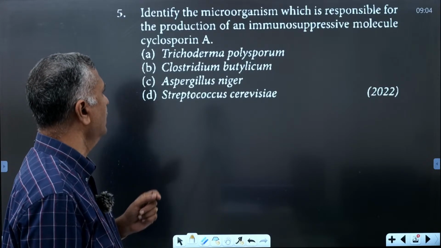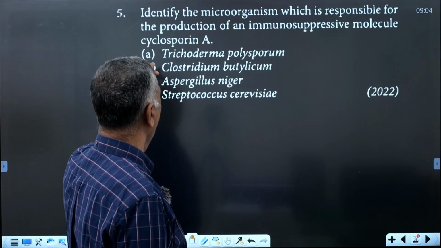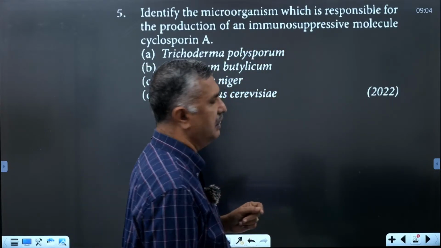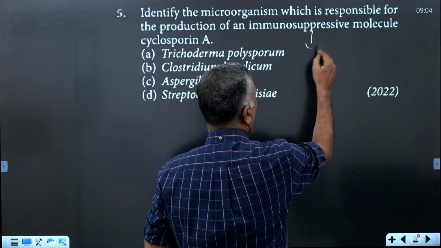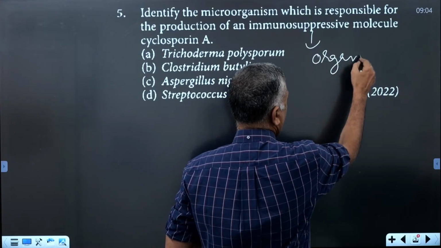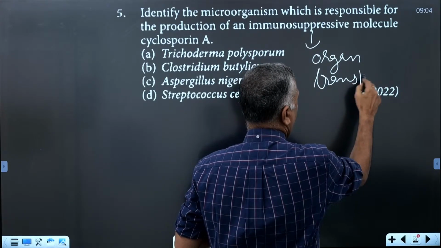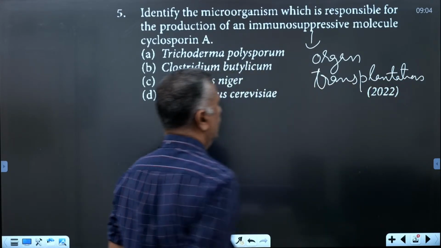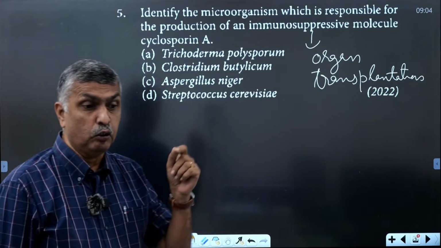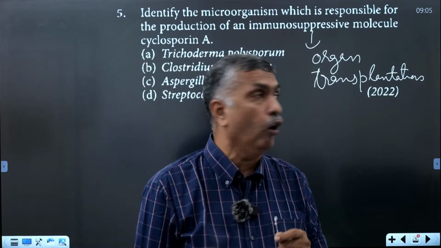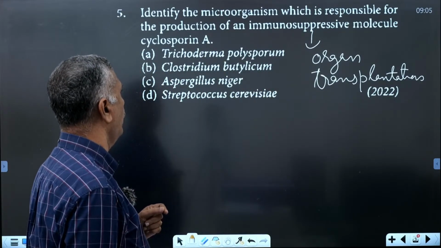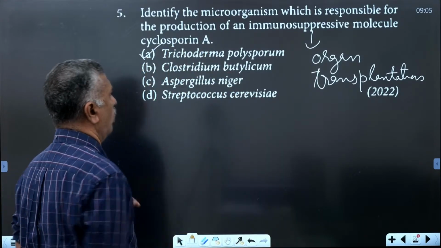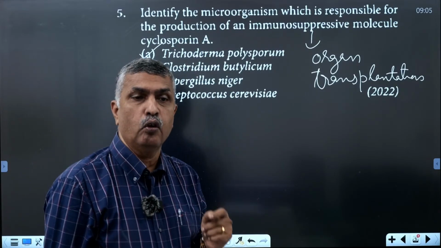Cyclosporin A is an immunosuppressive agent used in organ transplantation. It is obtained from a fungus called Trichoderma polysporum.